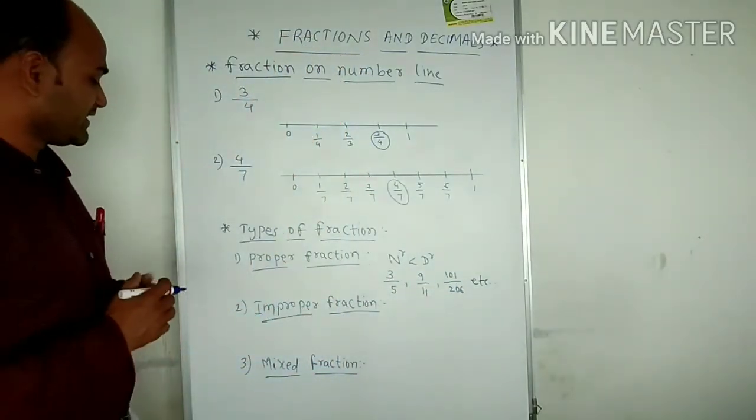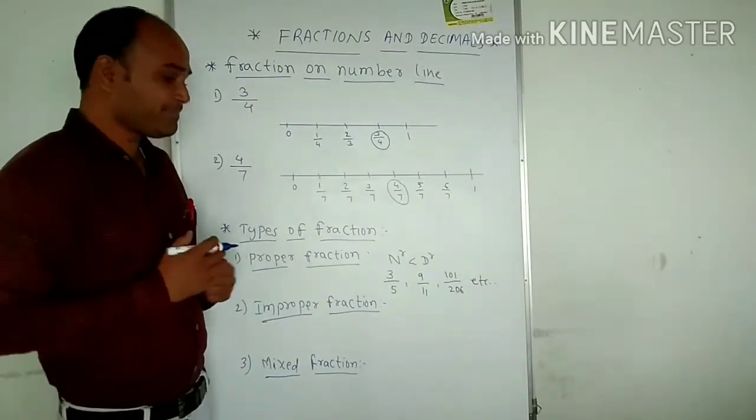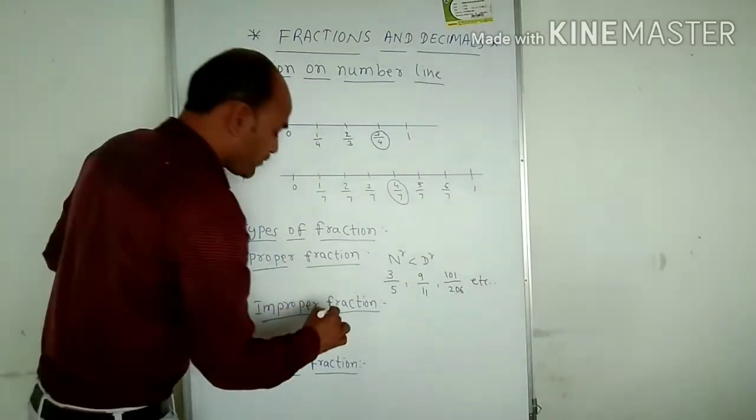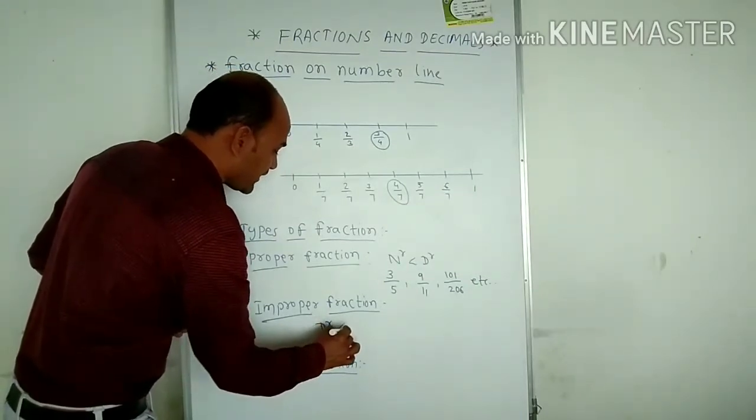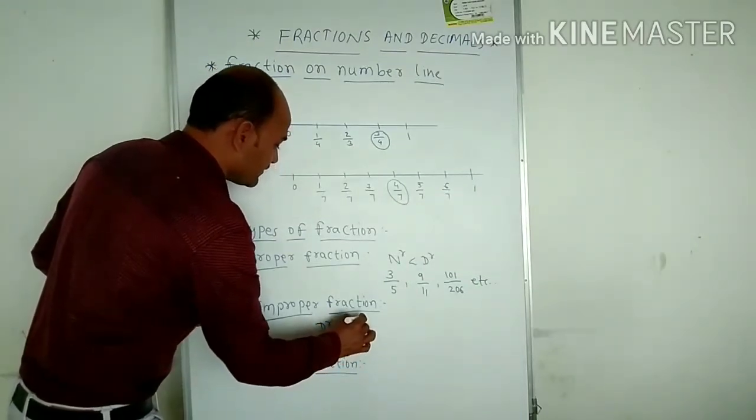And the second one is the improper fraction. An improper fraction is nothing but a fraction where the denominator is smaller than the numerator.